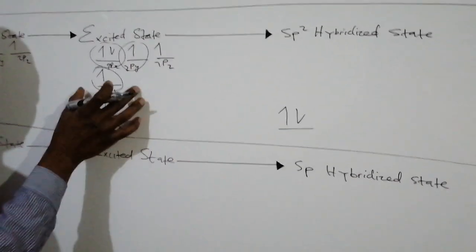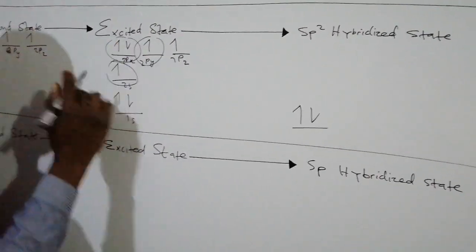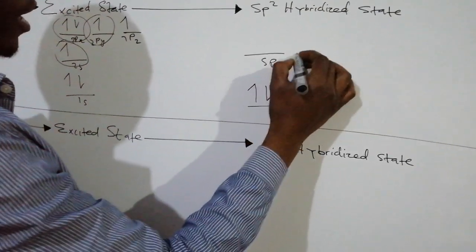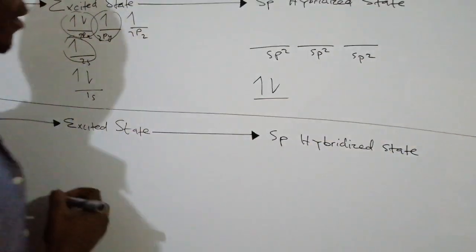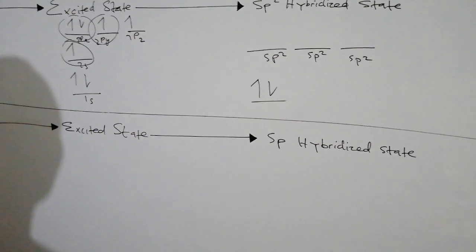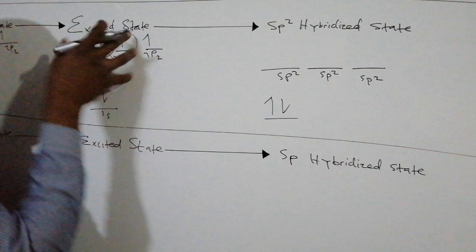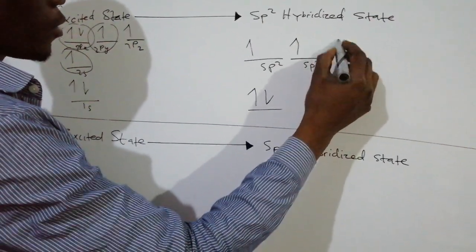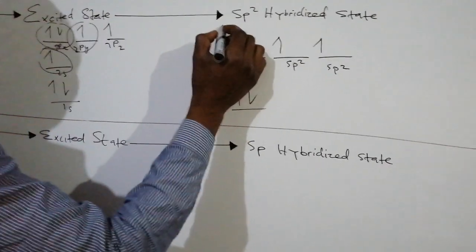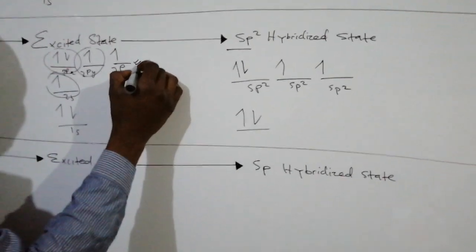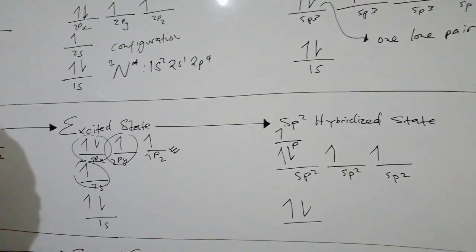So now we have a mixture of the 2s orbital and 2p orbitals, and we're going to have an sp2 hybrid orbital which will have 3 subshells, and in those 3 subshells there is a total of 4 electrons being shared. So we'll have 1, 2, 3, and our 4th electron will be there. Then there is this unhybridized p orbital that remains there with a single electron.